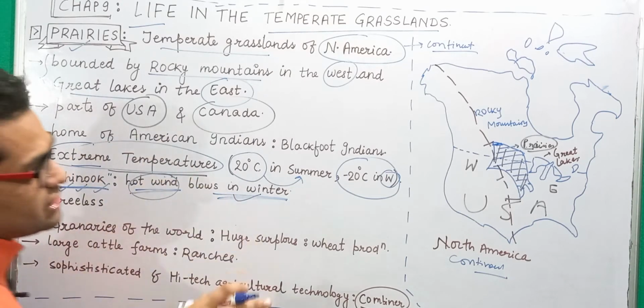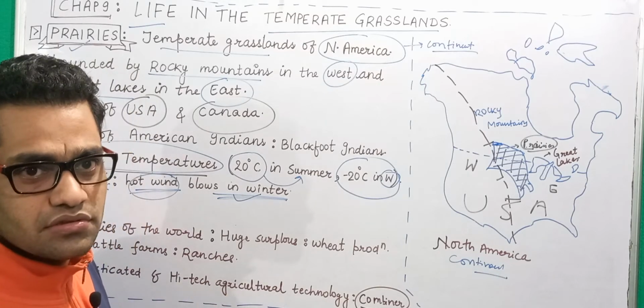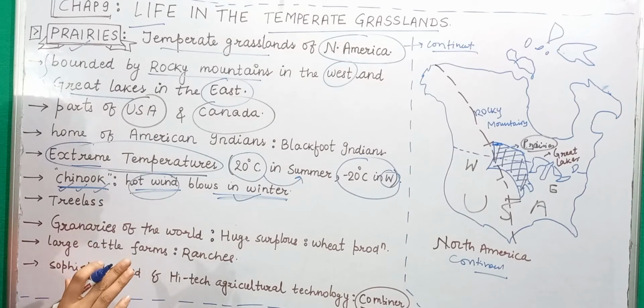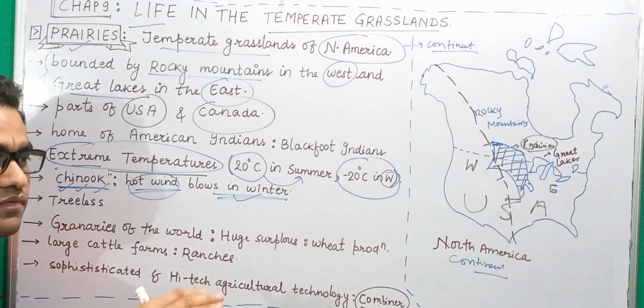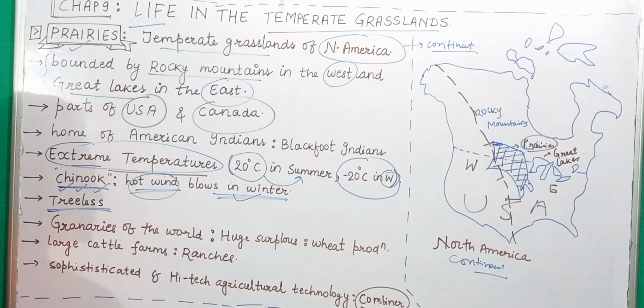Now the whole grassland, if you look, is mostly treeless. You will not find trees in this grassland. Although there may be a few trees, they would be of very short height. So mostly these are treeless.